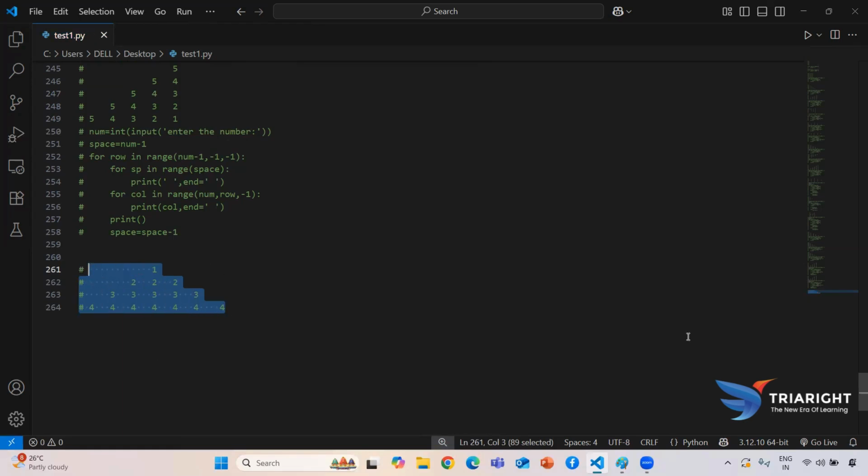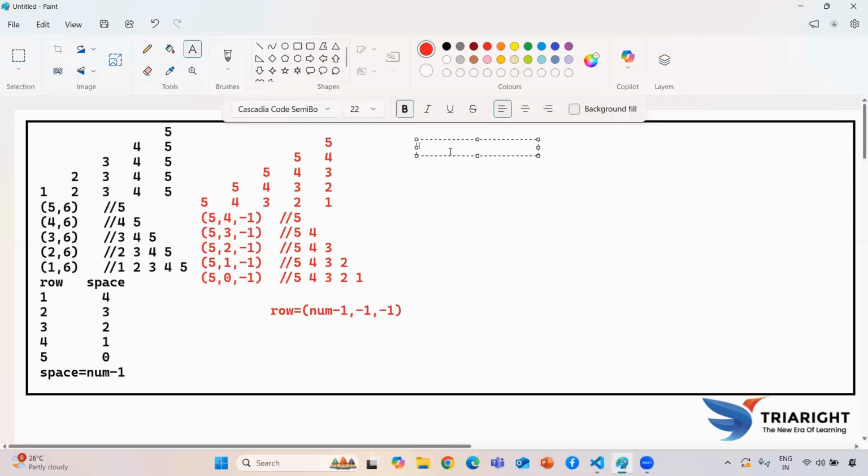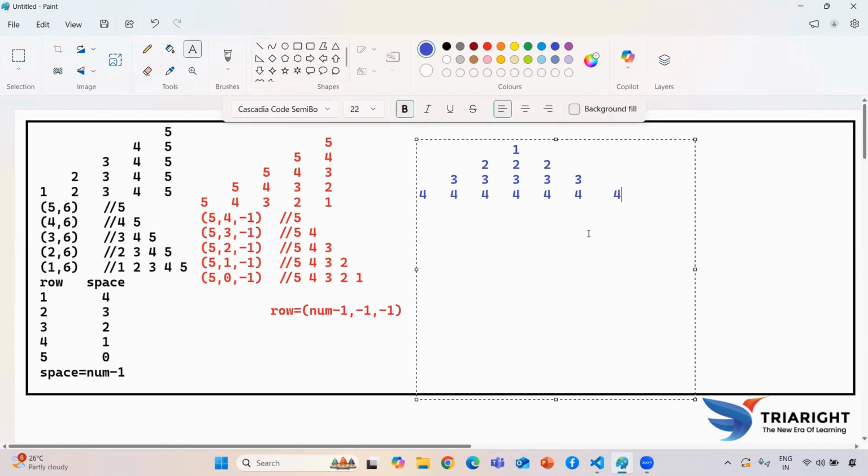So how to generate each and everything, we are going to discuss. So first I need to take a new color for this one. So guys, just see for the first row what I need to print, and what about my space? Each and everything we are going to see now. For the first row, I need to print 1. And how many spaces, guys?